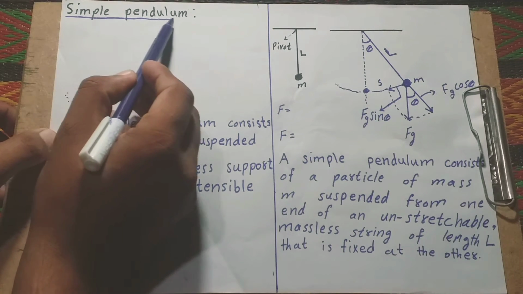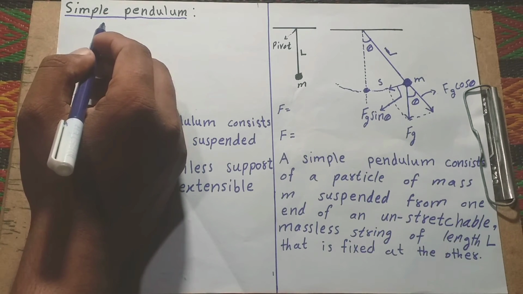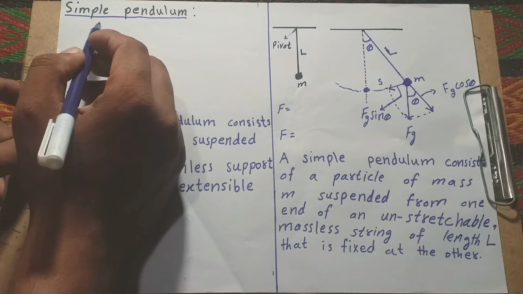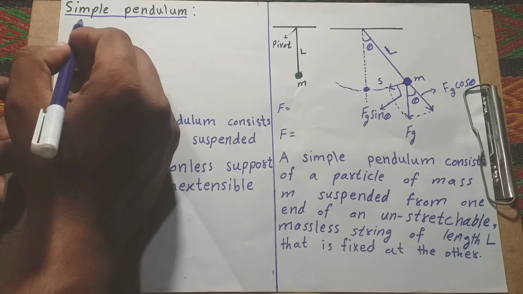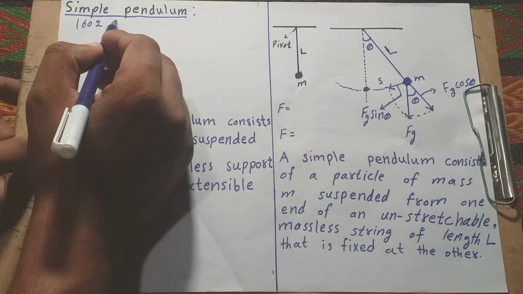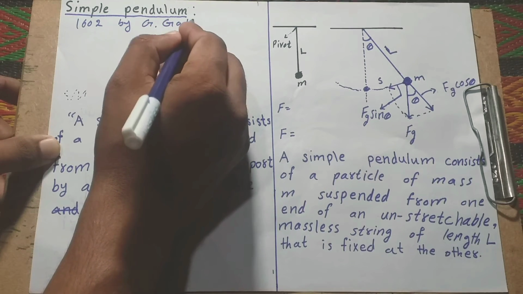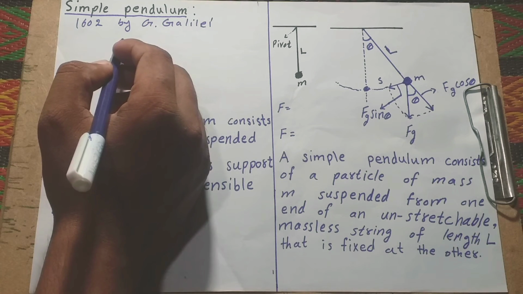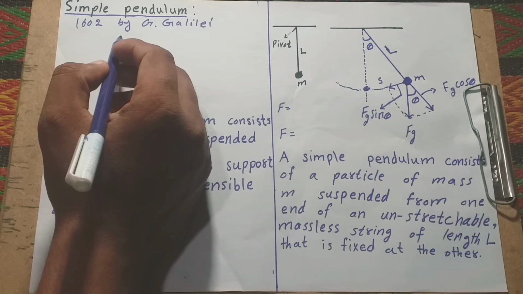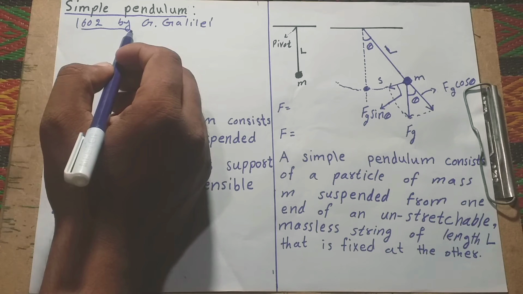Today our topic is simple pendulum. First, to understand who are the inventors or discoverers of the simple pendulum. The first scientific investigation of the pendulum was around 1602 by Galileo Galilei. The regular motion of pendulums was used for timekeeping by Galileo Galilei.